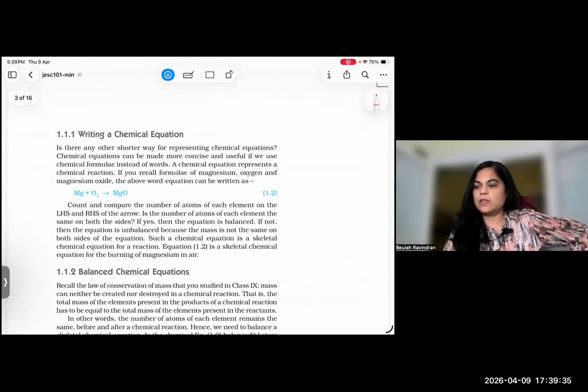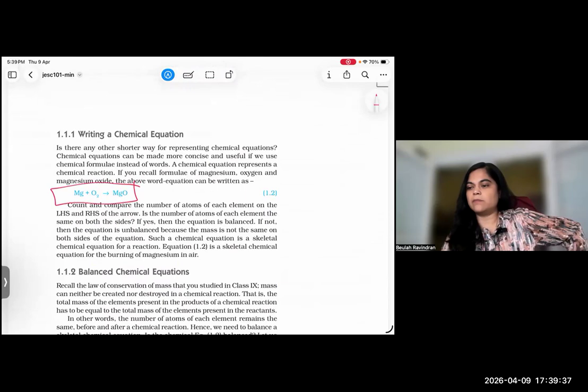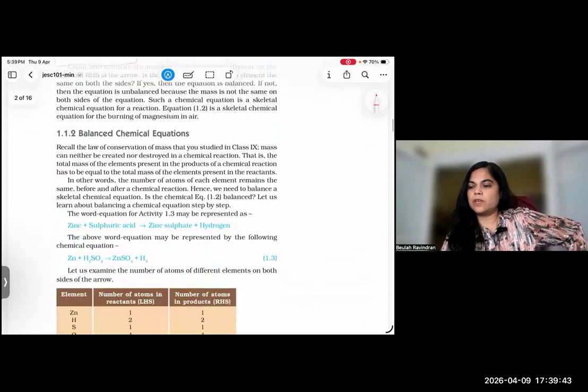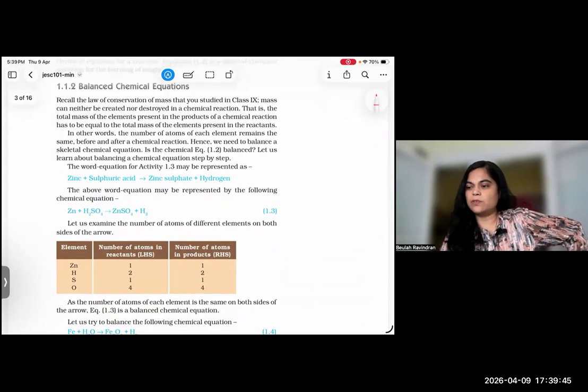It is not tallied, right? It is not balanced, right? So we have to balance by means of this. Okay, so this is the balancing equation.